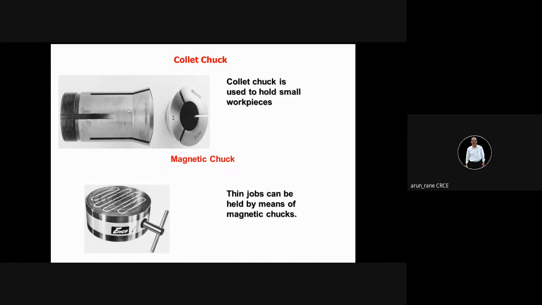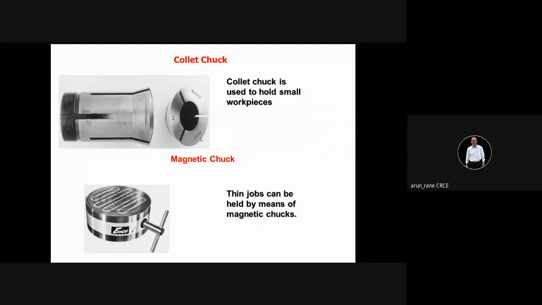This is how the collet chuck will look like, which I just described. See now here it is written 16. These are the slits I was talking about. They are running longitudinally along the axis. These threads are for holding the collet, so that the collet doesn't escape out of the spindle. This is the bore in which the workpiece is going to be held.